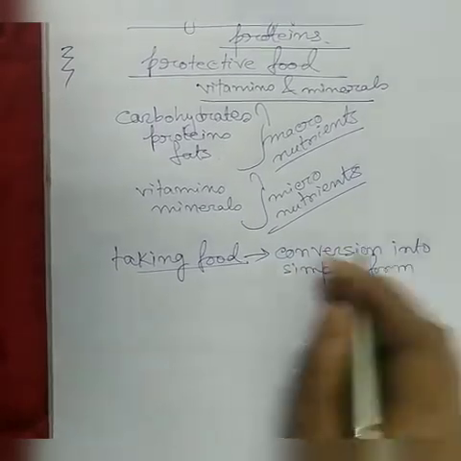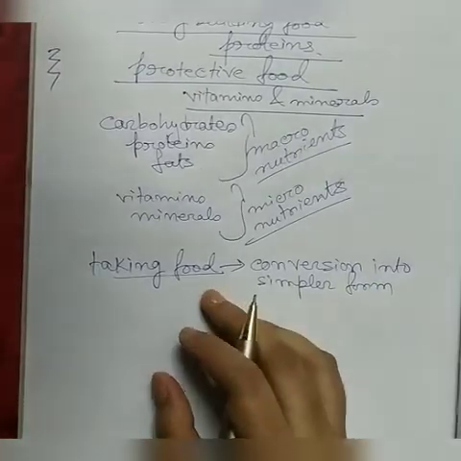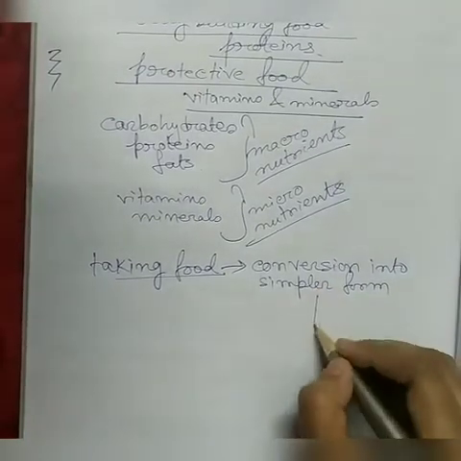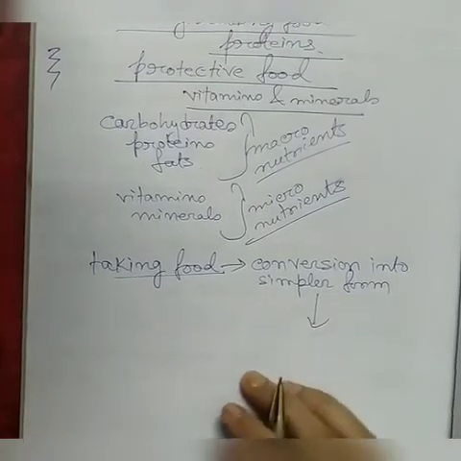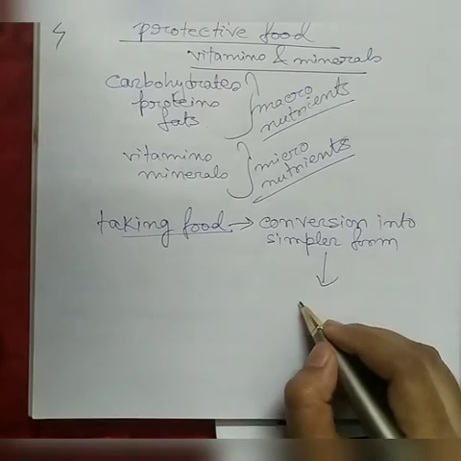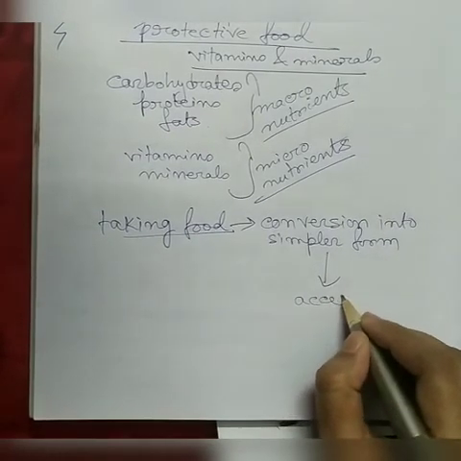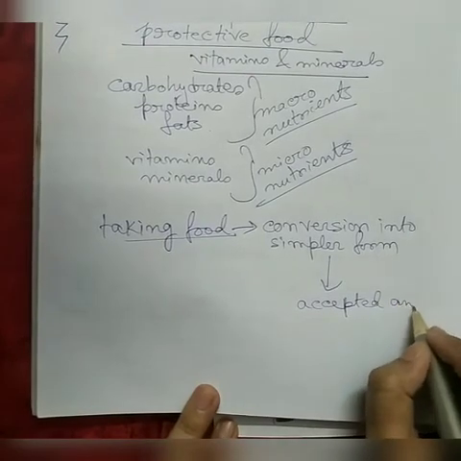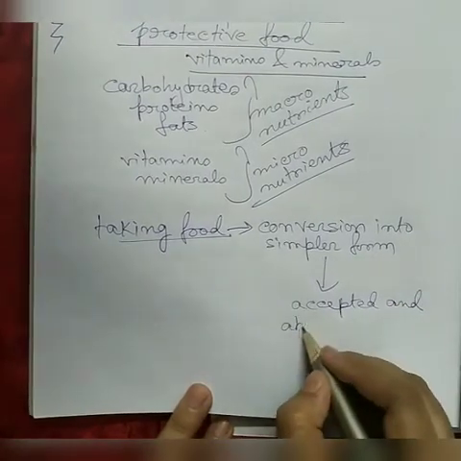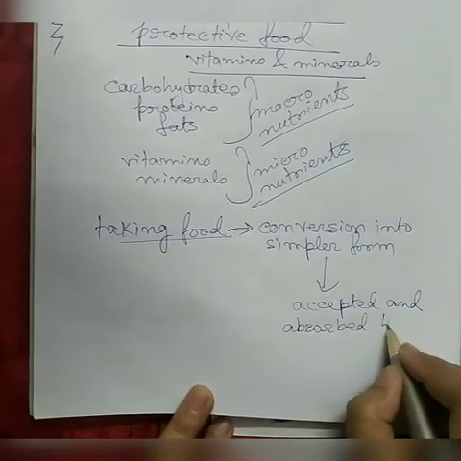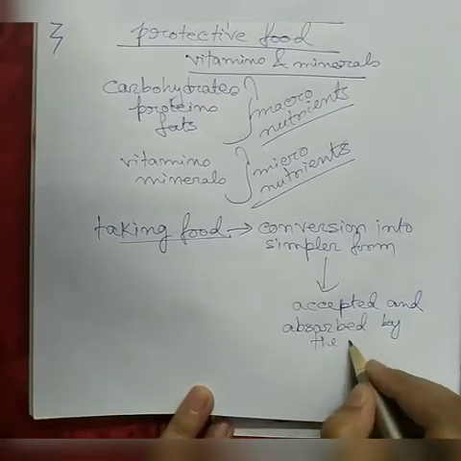So first we are taking the food, then the complex food is converted into simple form, and after that what is the next step? The food has to be absorbed by the body cells.